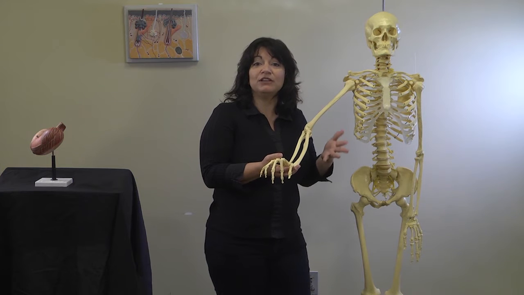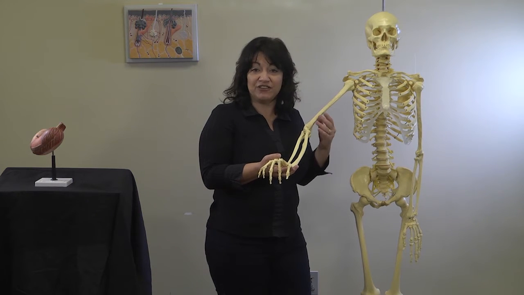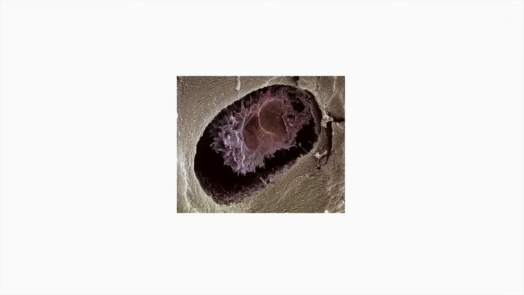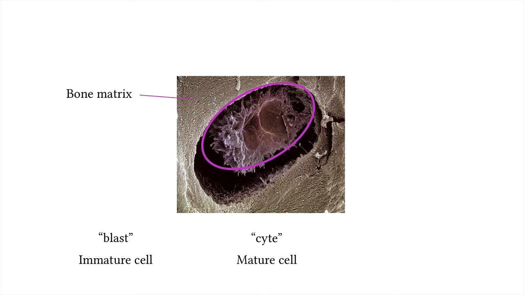And that is what we will be learning about as we study the histology of bone, as well as how bones move. We have to first take a look at the bone cells before I can talk about the bone matrix, or the extracellular material, because these are the cells that make it. Let me first introduce you to a few terms. The term blast means immature cell. The term cyte means mature cell. And the prefix osteo means bone. If you know those terms, then you will have an easy time understanding the next two definitions.